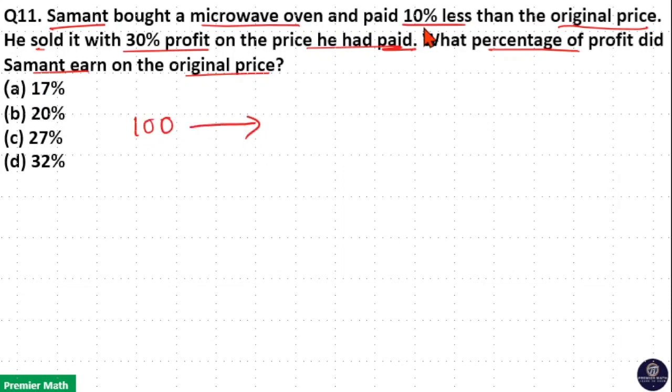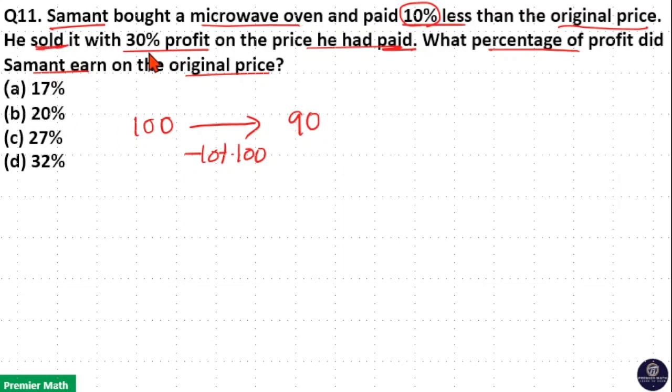Then he paid 10% less than the original price. So he paid 10% less than 100. 10% of 100 is 10. So 100 minus 10, 90 rupees he paid for the microwave oven.